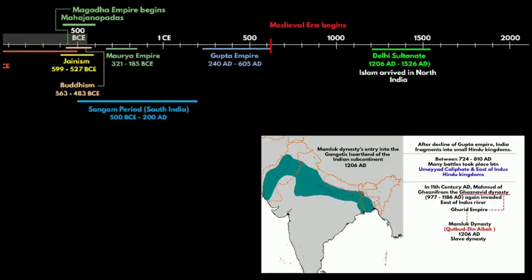Qutbuddin Aibak was the founder of the Mamluk dynasty. He invaded Delhi and made himself the Sultan of Delhi. His colleague, Bakhtiyar Khalji, led the Muslim conquest of Bengal, marking the easternmost expansion of Islam at that time. Nasiruddin Qabacha became the Sultan of Multan. This led to the establishment of the Delhi Sultanate, and Islam was spread across most parts of the Indian subcontinent.